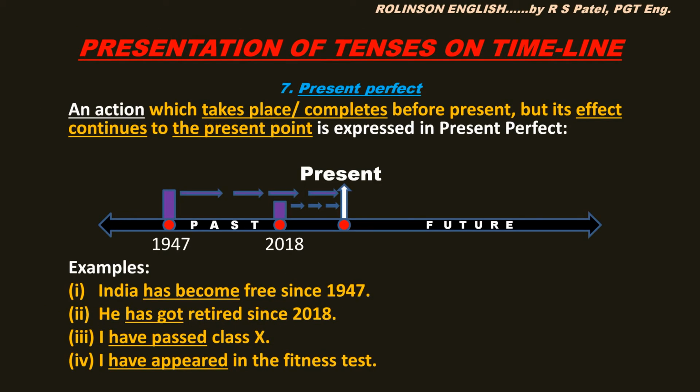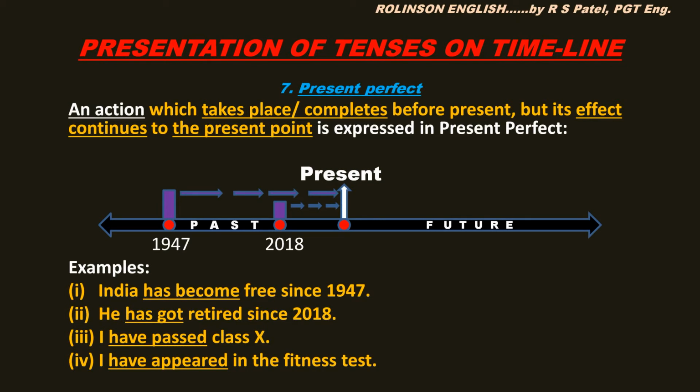Now, next tense form, present perfect. Alright? See the situation that is expressed here. An action which takes place or completes before present. Alright? Present is a point, and before it, that is on past side, anywhere. But its effect continues to the present point, is expressed in present perfect.